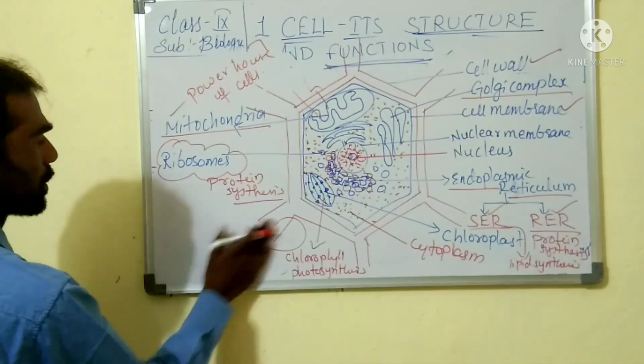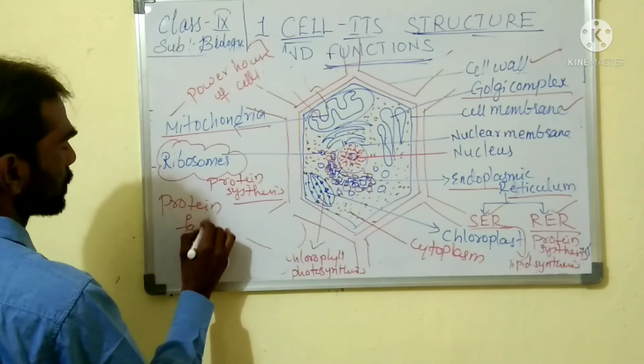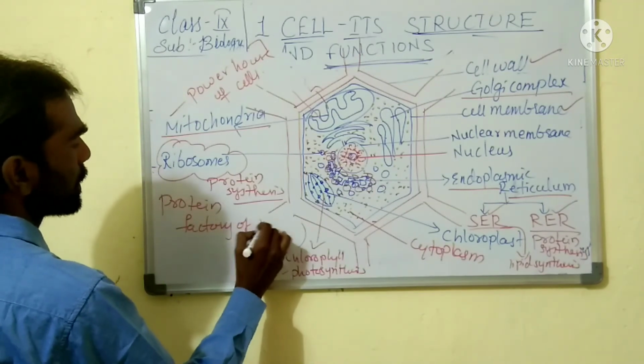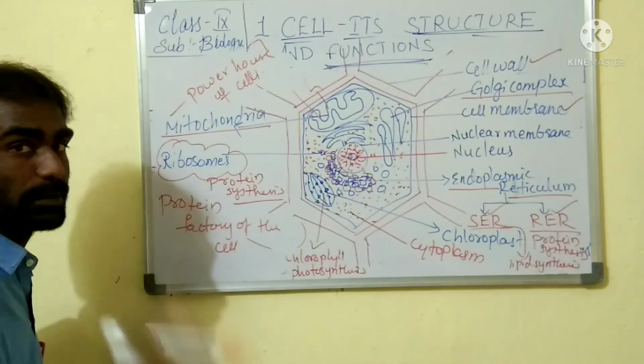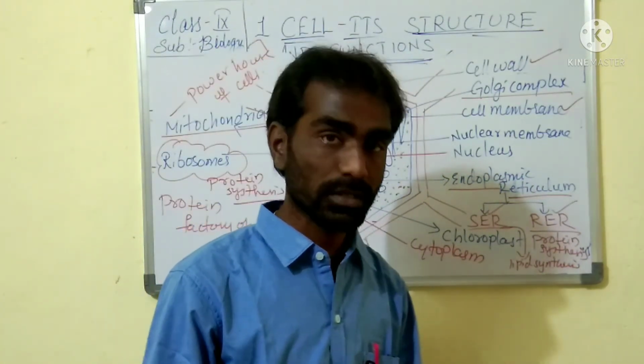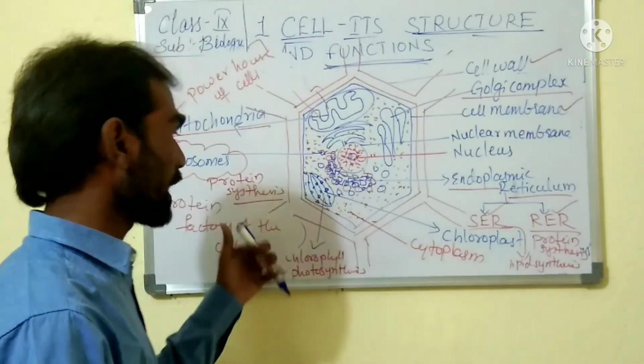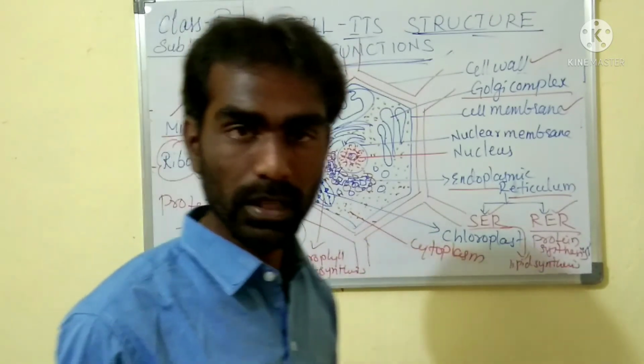Next to that, ribosomes are helpful in protein synthesis. That's why they are called the protein factory of the cell. In competitive exams, they will ask which is called the powerhouse of the cell, or which is called the protein factory of the cell. Ribosomes are called the protein factories of the cell.